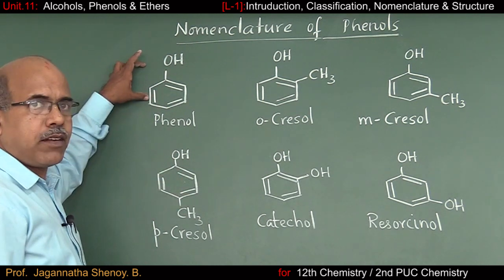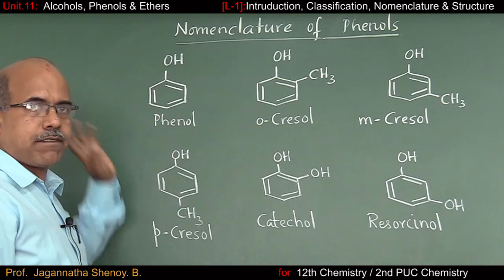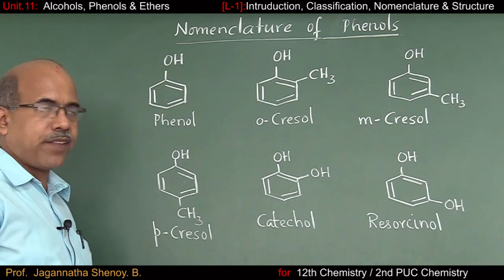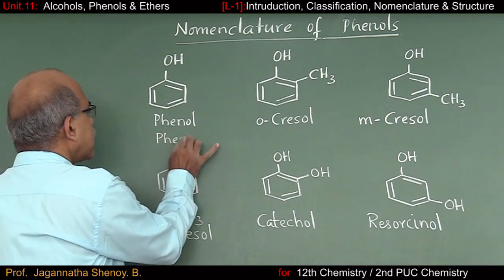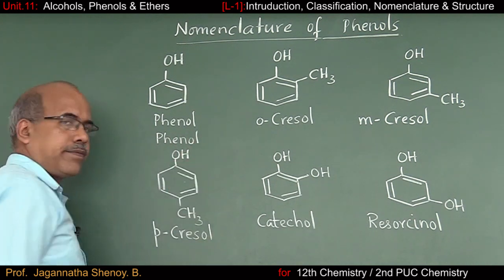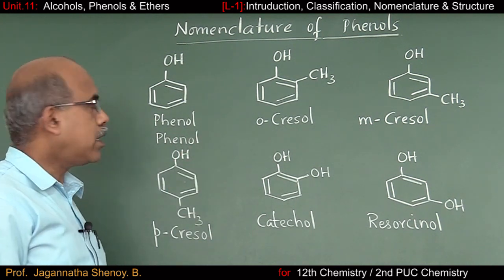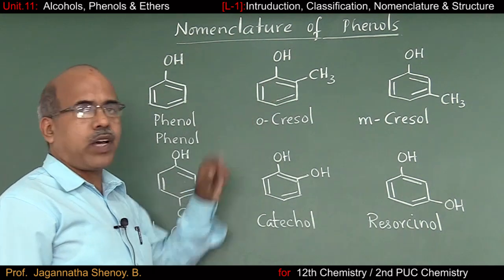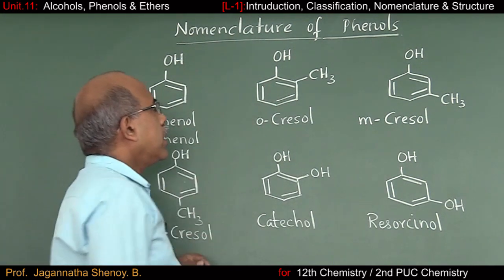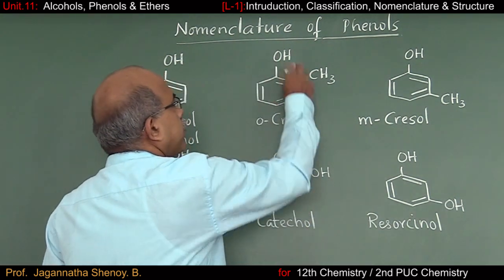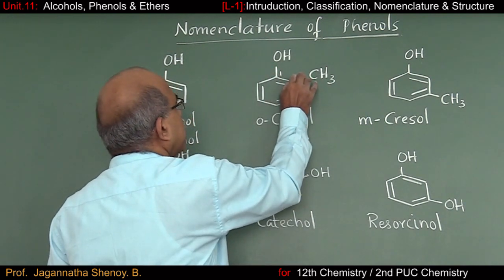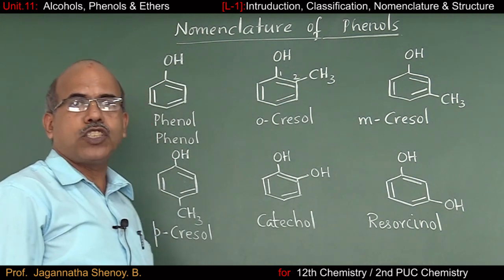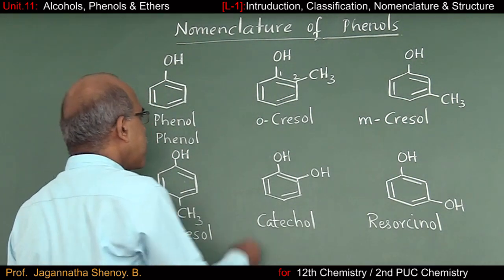For the first compound, phenol itself is the accepted IUPAC name. So, what is the IUPAC name of the first compound? Phenol. Right? I'll move over to this one. Here, it is a derivative of phenol. So, this is position number 1, this is position number 2. So, what should be the IUPAC name of this compound?